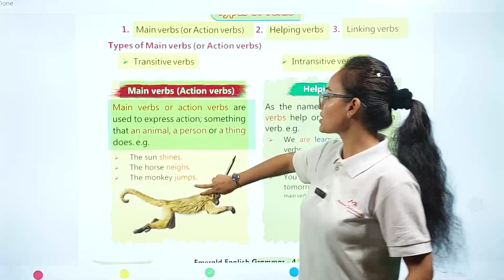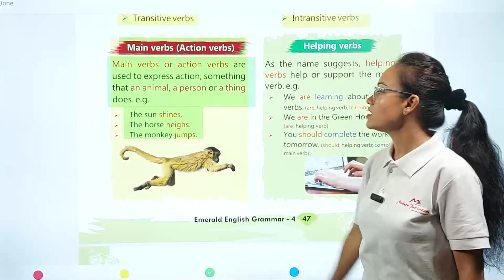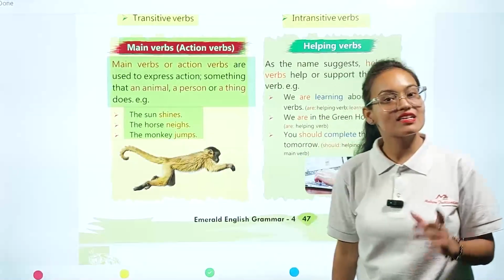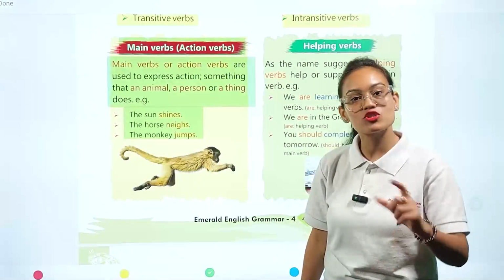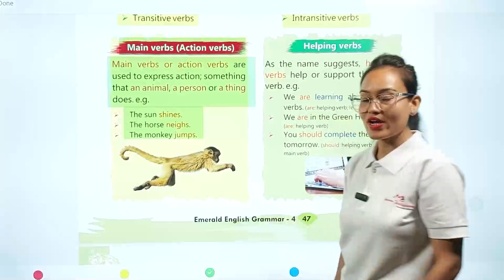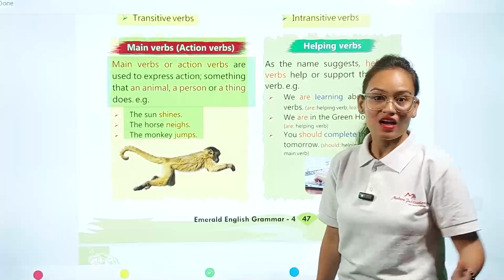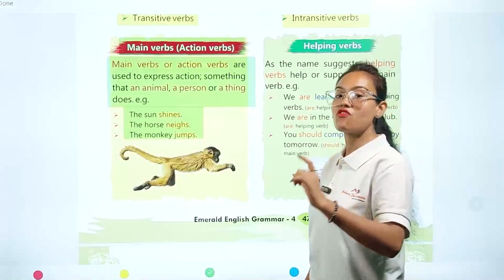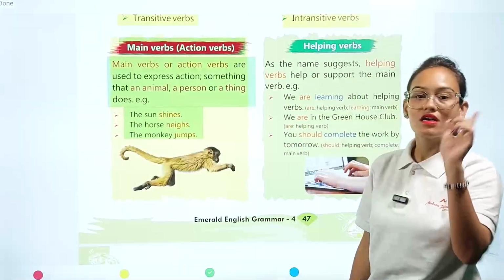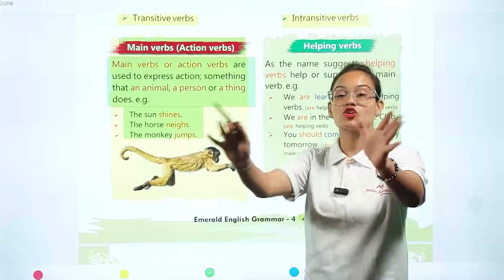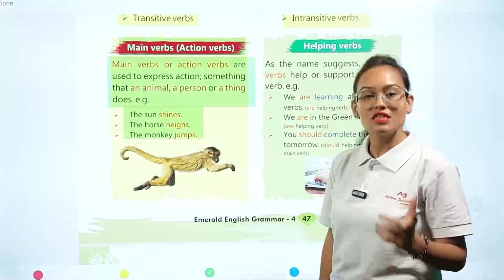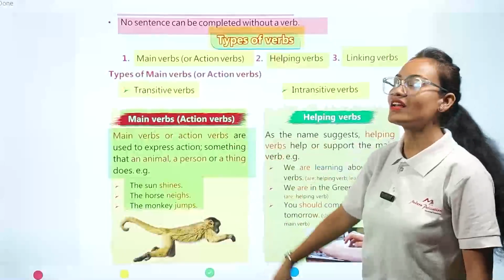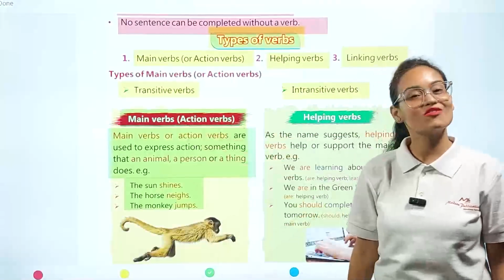You can see these three examples here. The sun shines. Here, shines, this word shows the action which is performed by the sun. The second one, the horse neighs. Neighs, this word tells us the action performed by the horse in the sentence. And the third example, the monkey jumps. Jumps, this word shows the action performed by the monkey. So this is all about our main verb. I hope the concept of main verb is clear to you all.